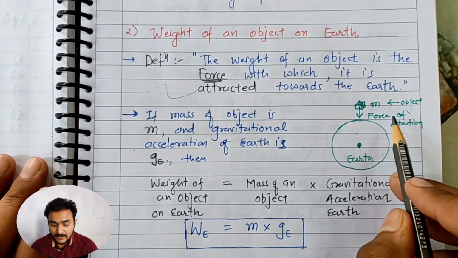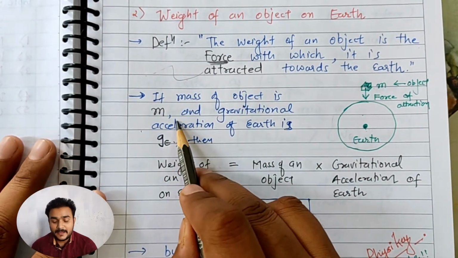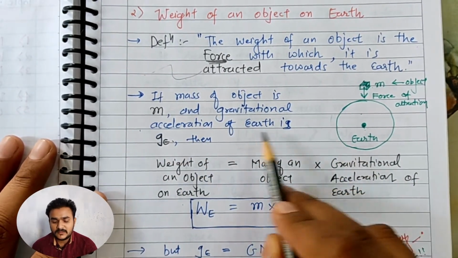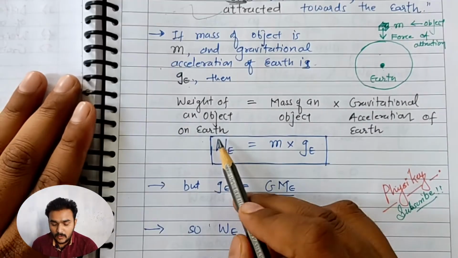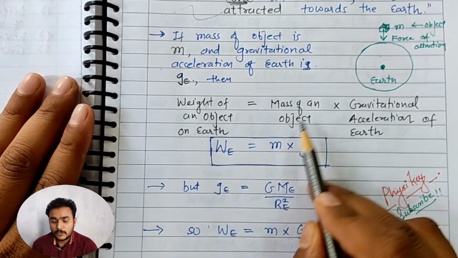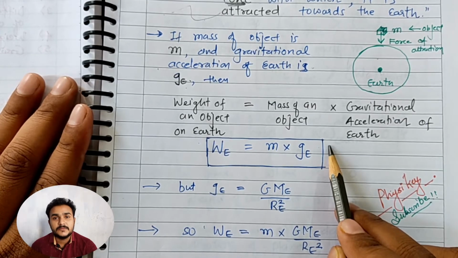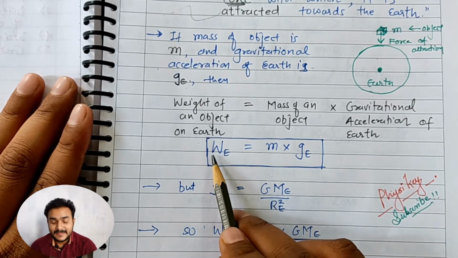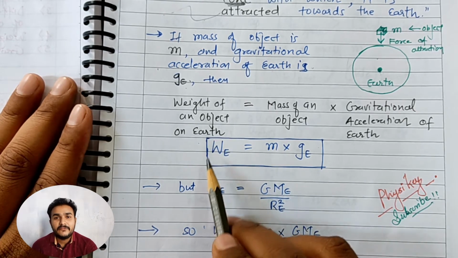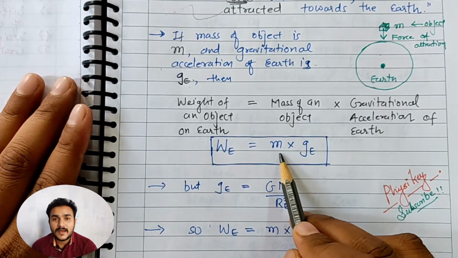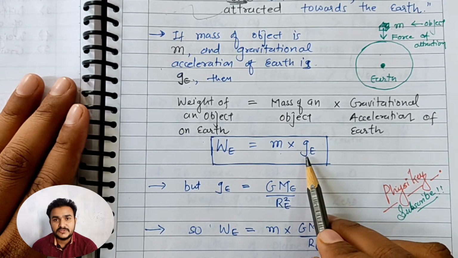To find the weight, if the mass of the object is m and the gravitational acceleration over the surface of the earth is ge, then the weight of an object on earth is equal to the mass of the object multiplied by the gravitational acceleration over the surface of the earth. Symbolically it is given by WE, where W stands for weight and E stands for earth. Weight on the surface of the earth is equal to mass of an object multiplied by the gravitational acceleration over the surface of the earth.